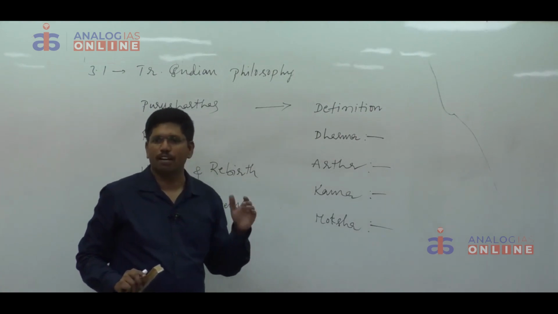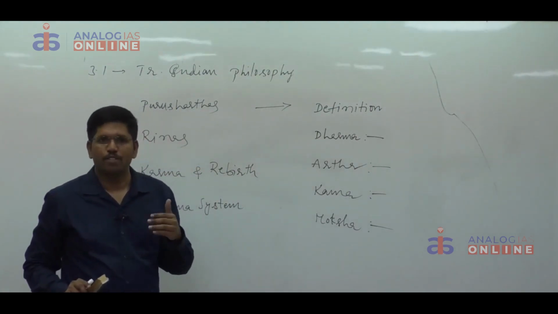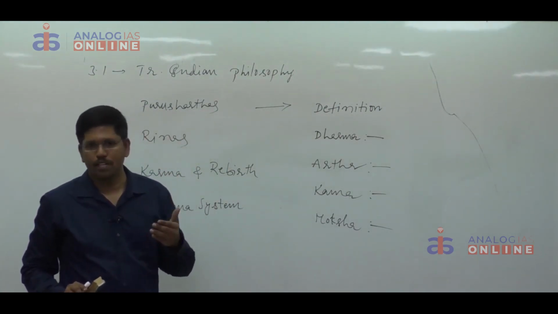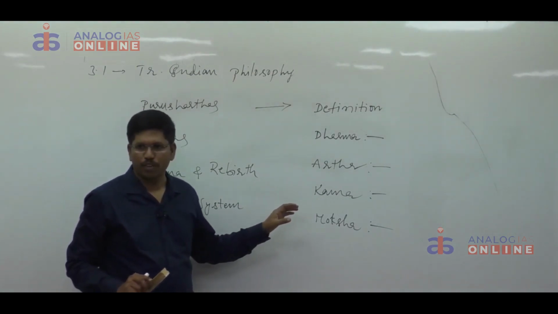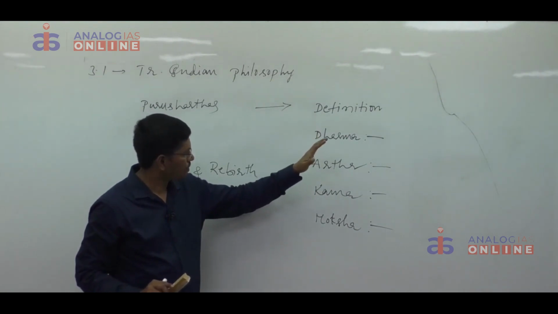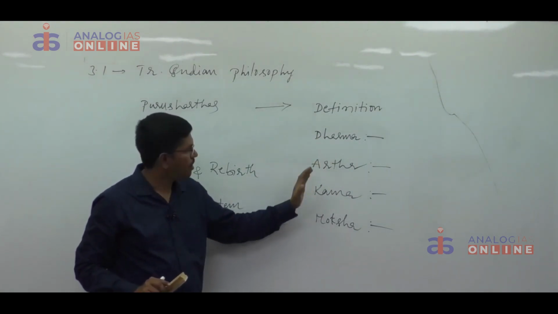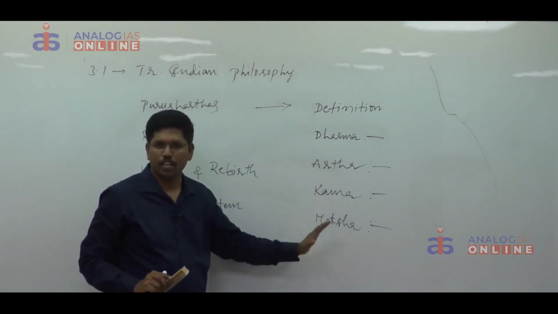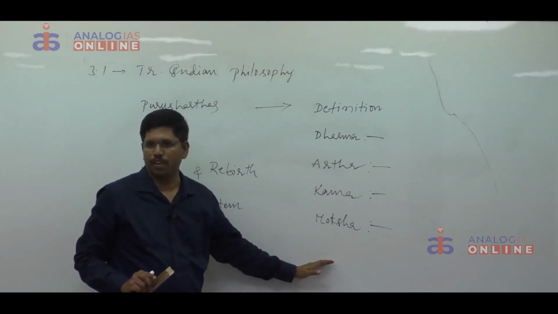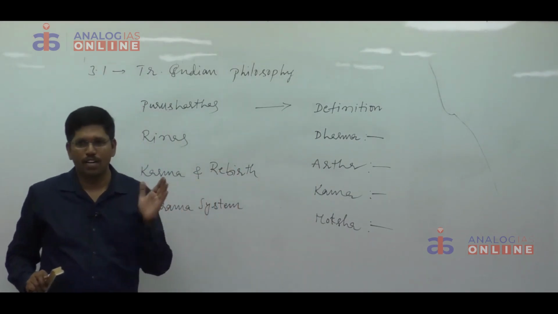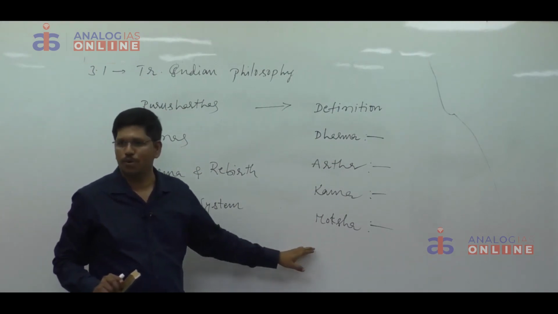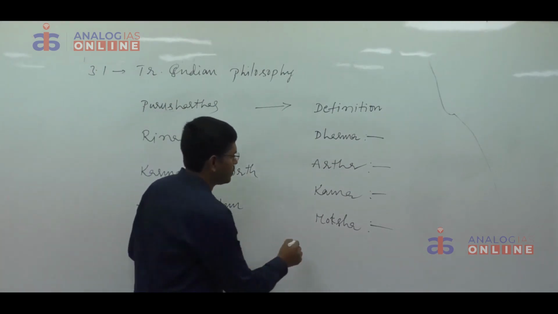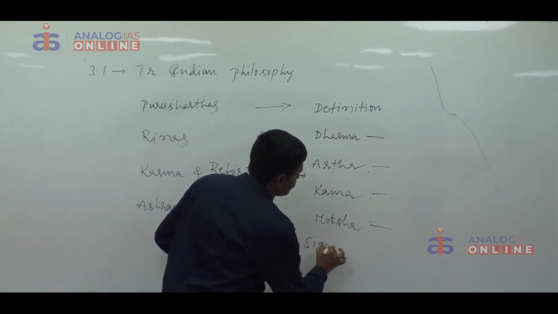Moksha is nothing but salvation, liberation of the soul from the continuous cycle of birth and rebirth. According to traditional Indian philosophy, every Hindu has to achieve artha and kama by following the path of dharma in order to achieve moksha. When we achieve artha and kama by following the path of dharma, then definitely we will get moksha. Then significance.